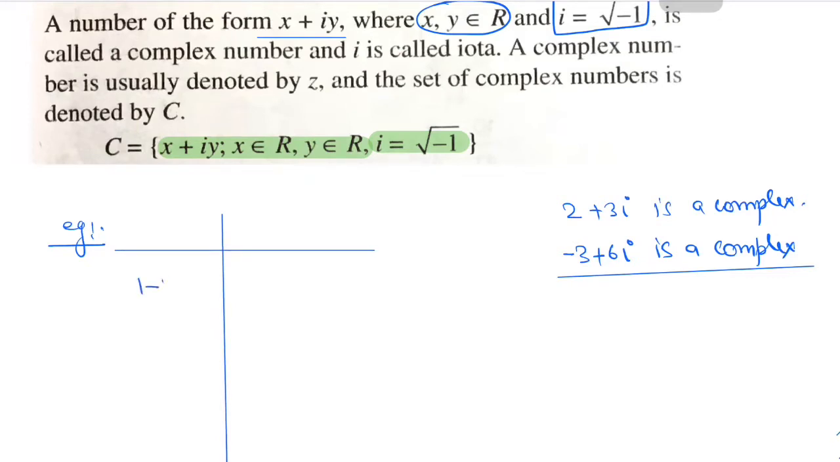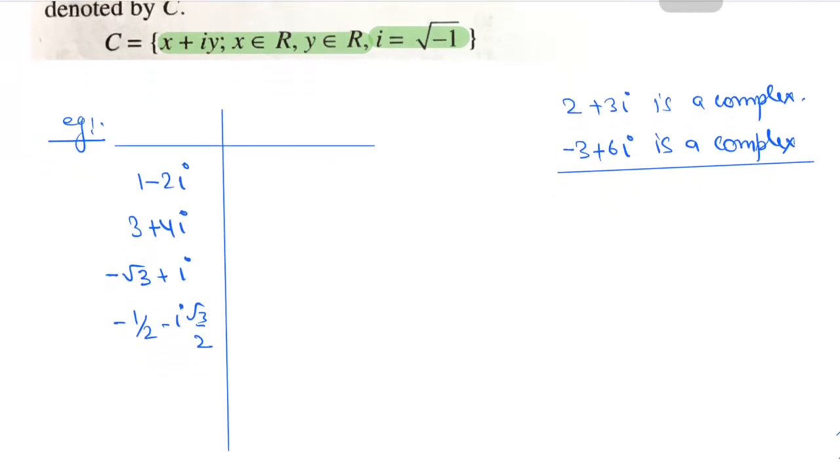Say 1 minus 2 iota, 3 plus 4 iota, root 3 plus iota, -1 by 2 minus iota root 3 by 2. Okay, these are all complex numbers. In the definition of a complex number, what are this x and this y? They must be real numbers, they can also be 0.